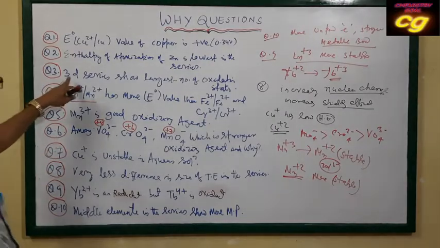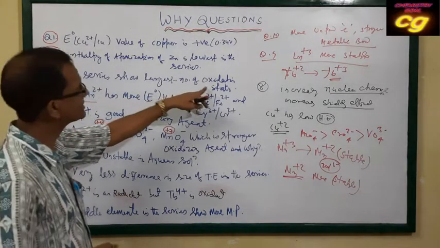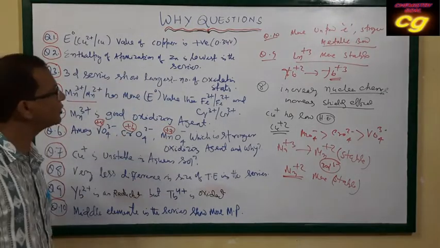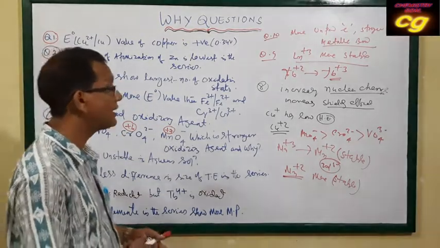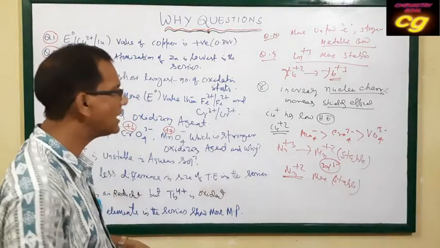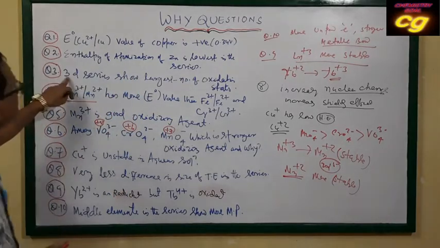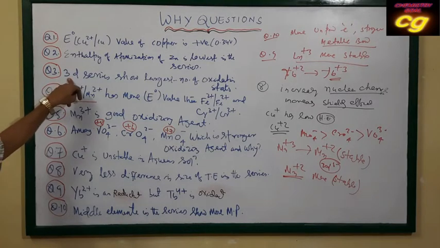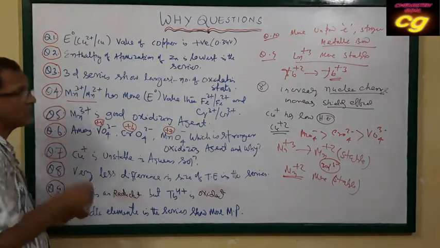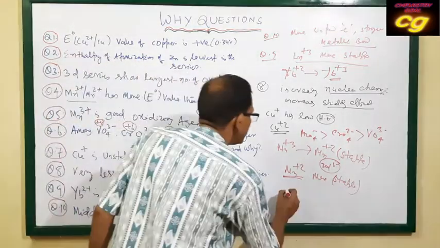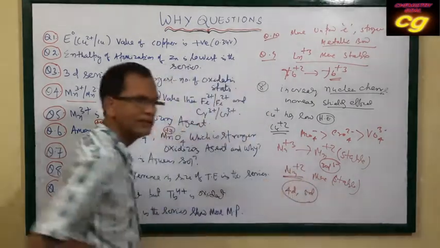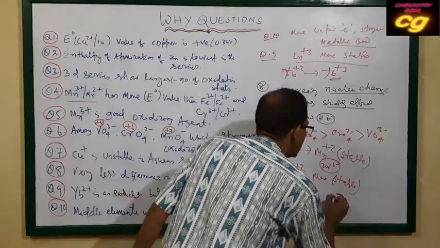Then question number 3: the 3d series shows the largest number of oxidation states. If you compare 3d with 4d and 5d, the 3d series generally shows high oxidation states because it has no such shielding problem. In the case of 4d and 5d, they have an f subshell, f electrons.